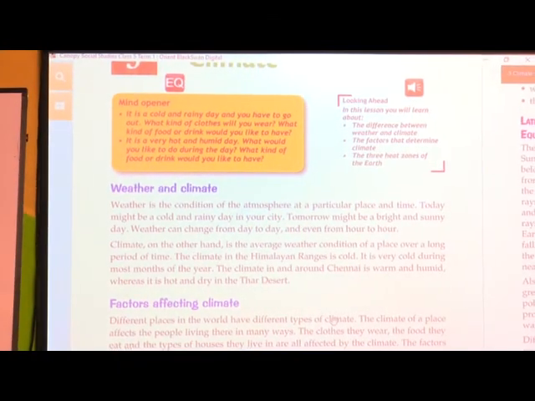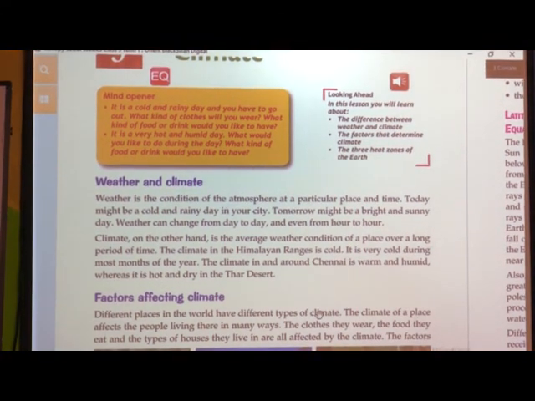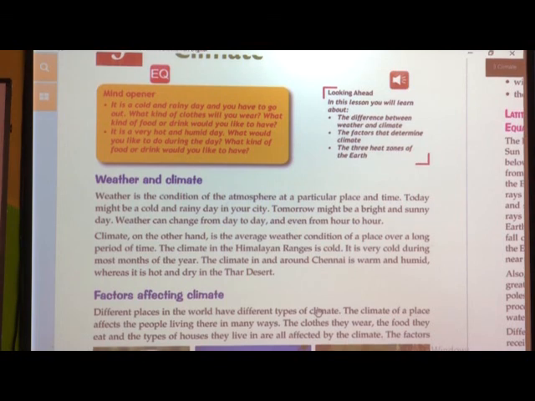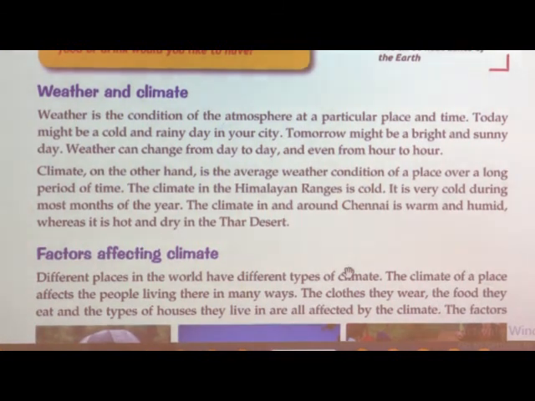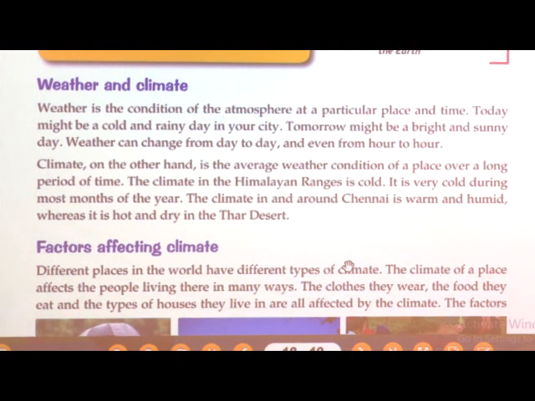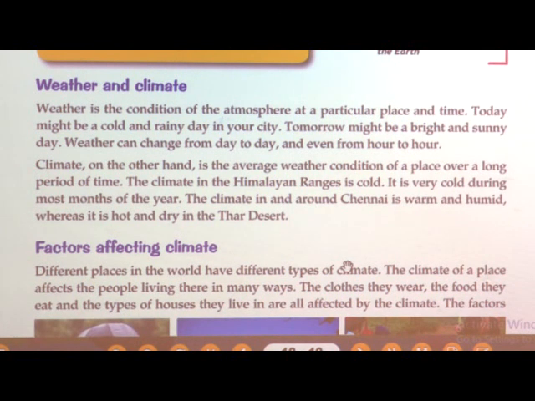Weather and climate. Weather is the condition of the atmosphere at a particular place and time. Today might be a cold and rainy day in your city. Tomorrow might be a bright and sunny day. Weather can change from day to day and even from hour to hour. As I explained, weather is the condition of the atmosphere at a particular place and time. And now if I am seeing that it is a bright sunny day, maybe when you are watching this video, it is raining outside. So, this is due to the weather.